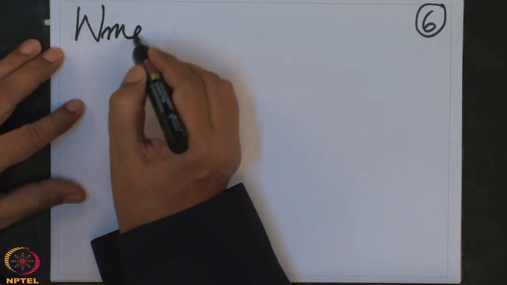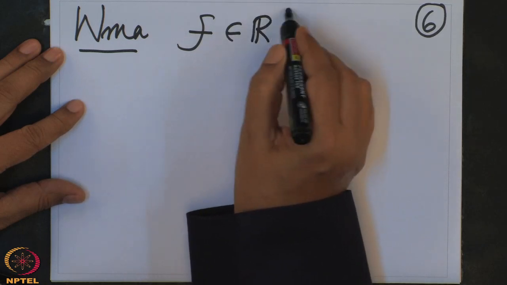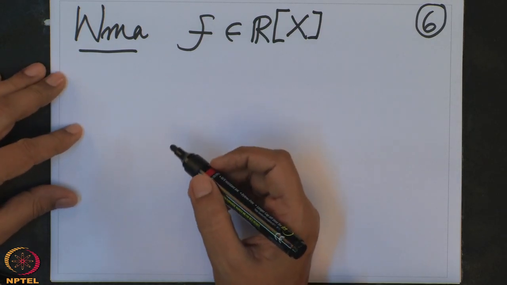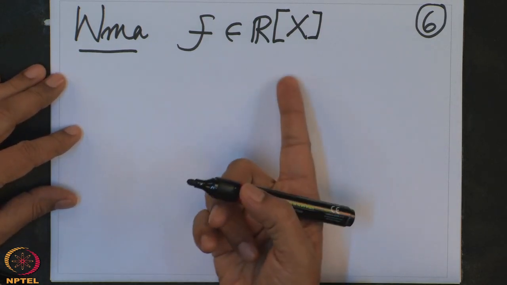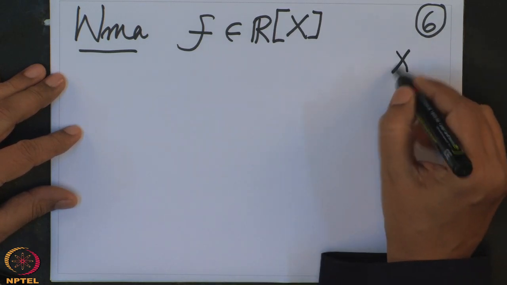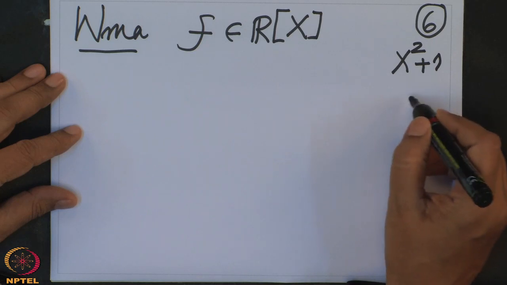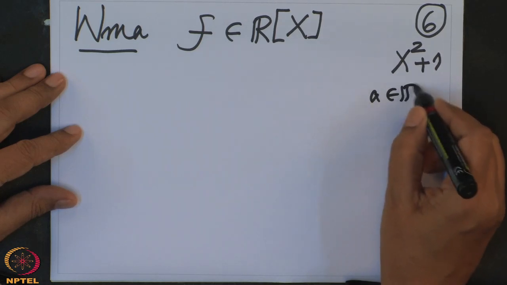So we may assume therefore f is actually a polynomial in R[x], and we are looking for a zero in complex numbers, and we see it may not have a zero in R. Our typical example is x square plus 1, or for that matter x square plus a for any positive real number a.